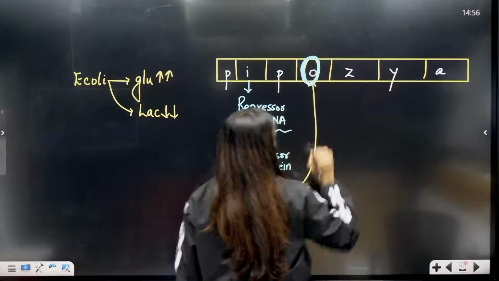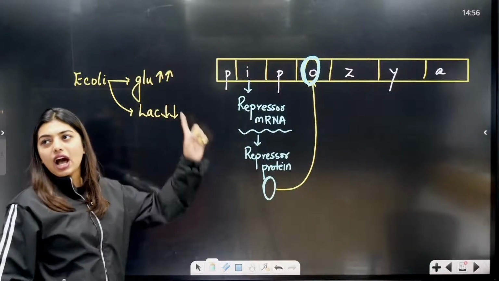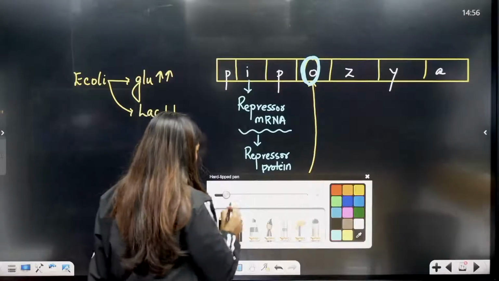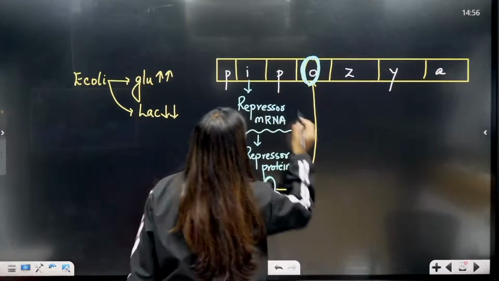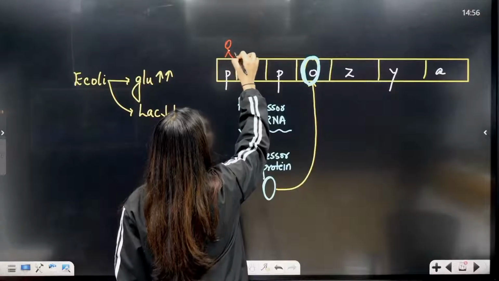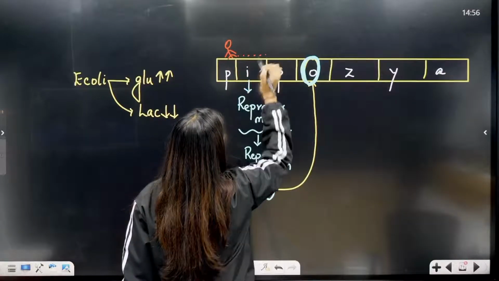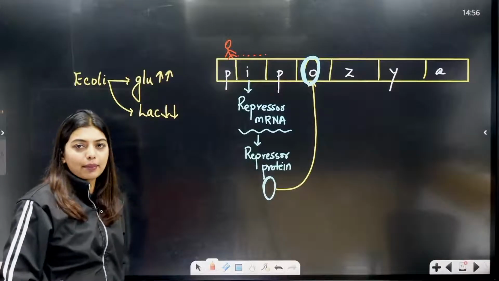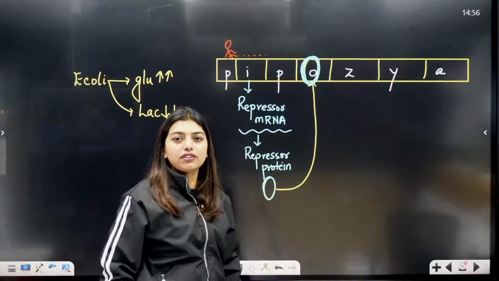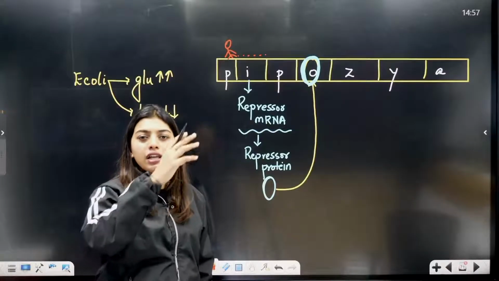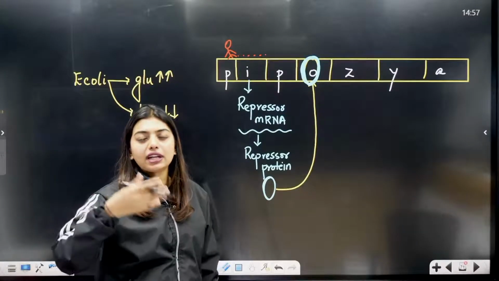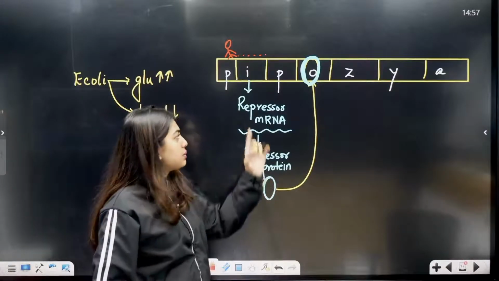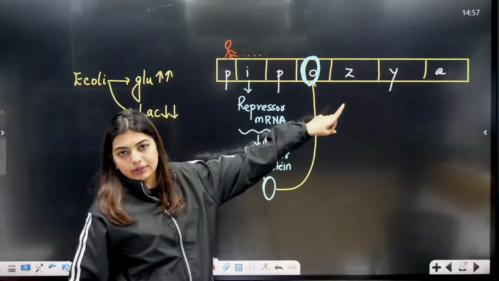Now when it does so, let's say RNA polymerase is coming. For transcription to take place, RNA polymerase is dancing and coming like this, and as he comes, he will notice that the operator region is blocked and nothing can happen. The structural genes also will not release, they are not going to code for beta galactosidase, permease or transacetylase, because this fellow will control them.